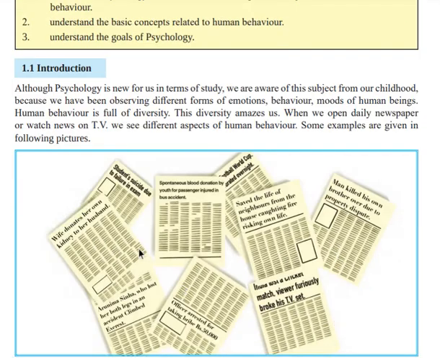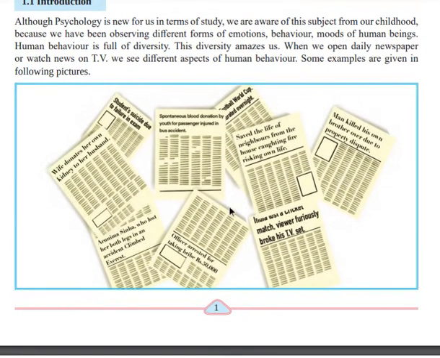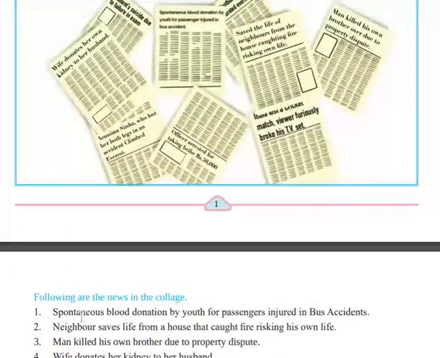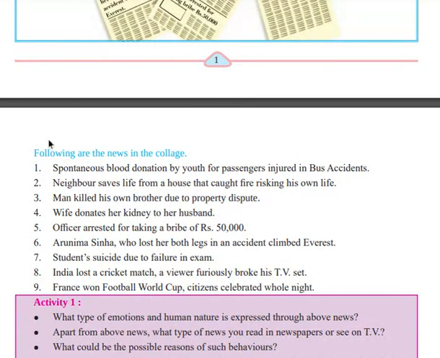In the following picture you can see some news written over here. I'm not going to read them directly. The first one: spontaneous blood donation by youth for passengers injured in a bus accident. So the first newspaper headline is saying that a young person is donating blood to the people who are injured in the bus accident.